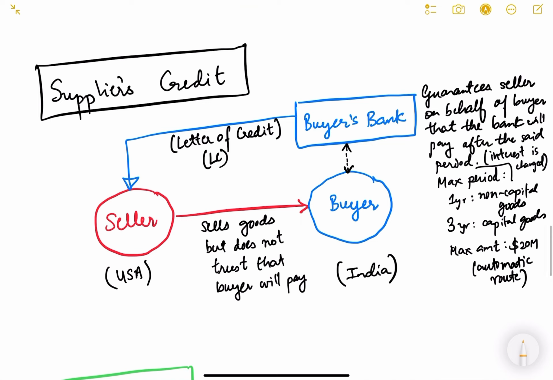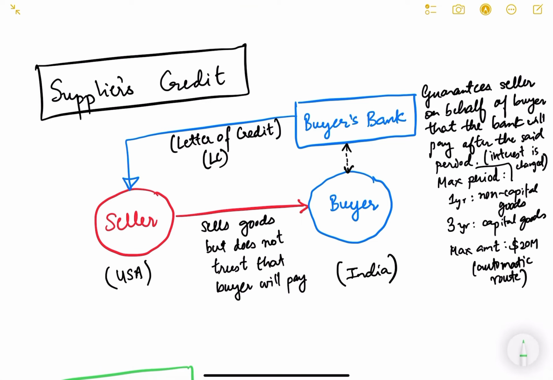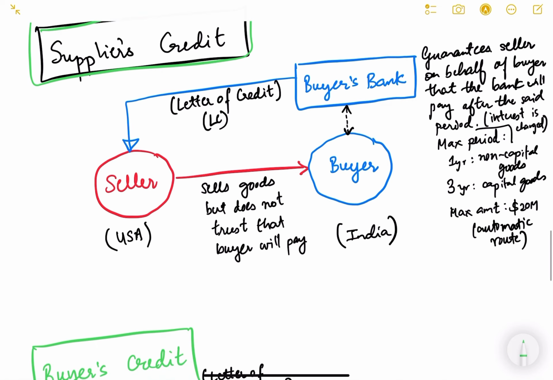Now let us understand the meaning of supplier's credit. I'll give you an example. Say there is a seller in the USA who is selling something to India, and there is a buyer in India. This buyer is basically the importer because he is importing from the USA.